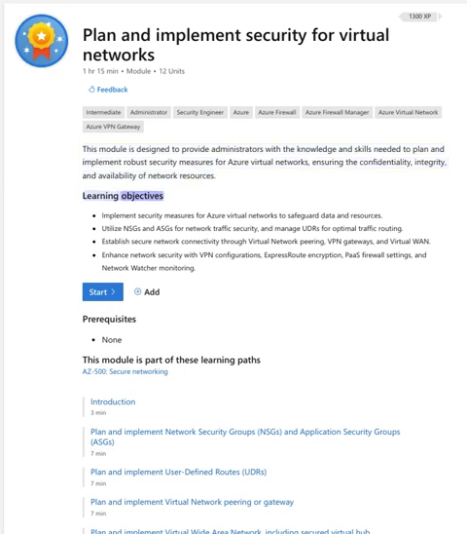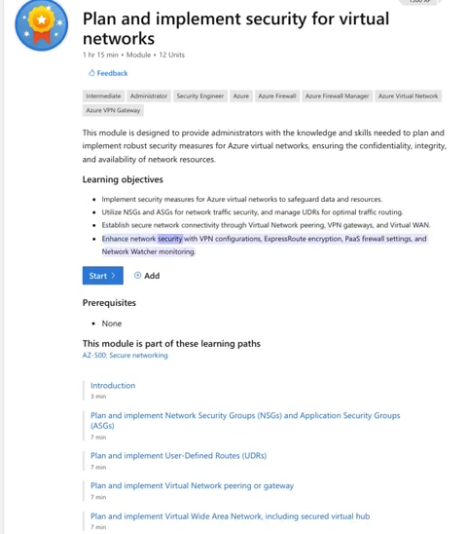Learning objectives. Implement security measures for Azure Virtual Networks to safeguard data and resources. Utilize NSGs and ASGs for network traffic security, and manage UDRs for optimal traffic routing. Establish secure network connectivity through virtual network peering, VPN gateways, and virtual WAN. Enhance network security with VPN configurations, ExpressRoute encryption, PaaS firewall settings, and Network Watcher monitoring.